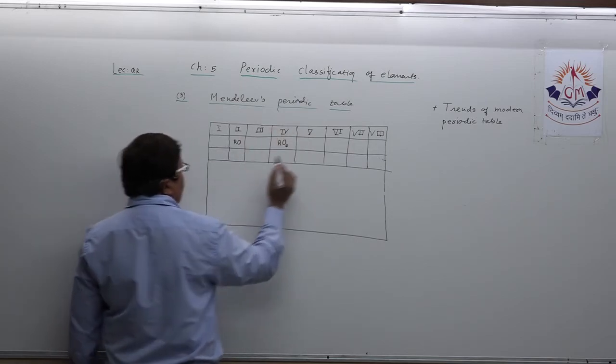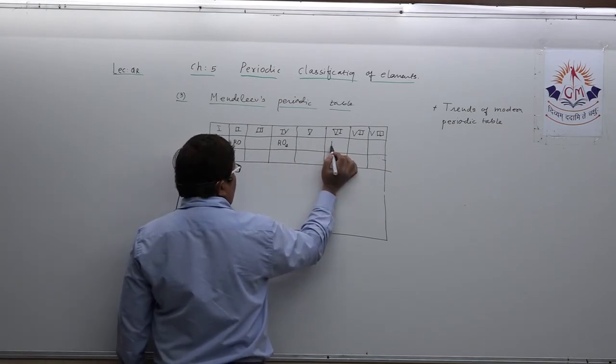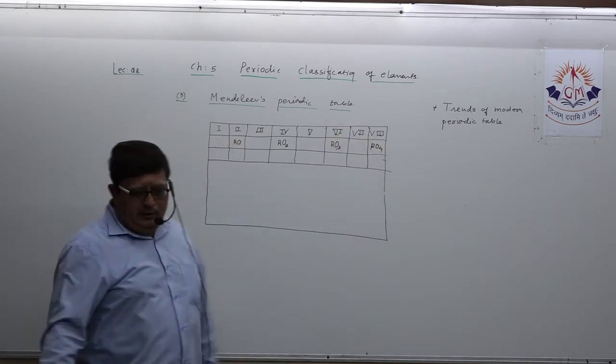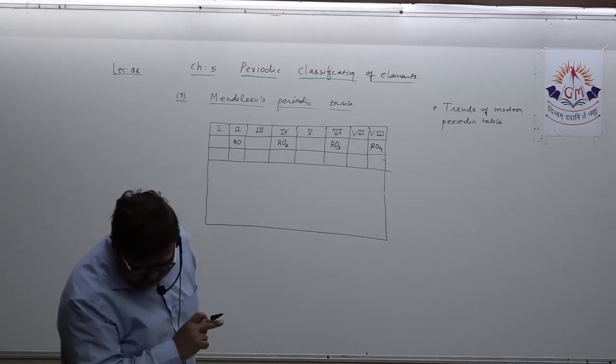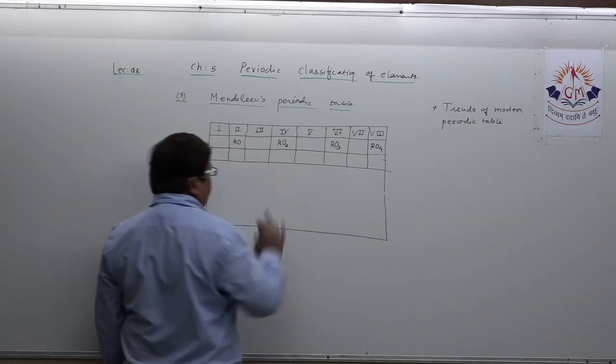RO2. Then try to remember this. RO3, RO4. First, this should be clear in your mind. Concentrate on this: RO, RO2, RO3, RO4. This is clear in your mind.